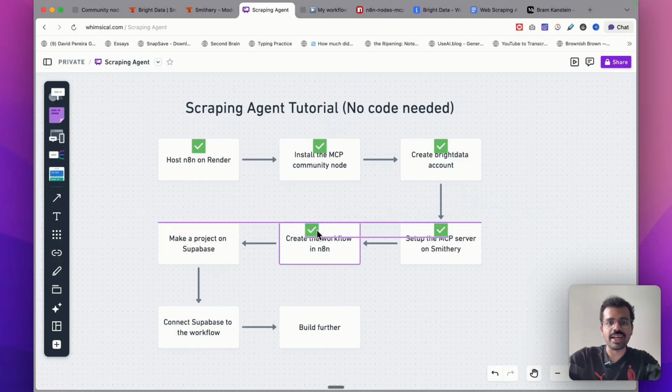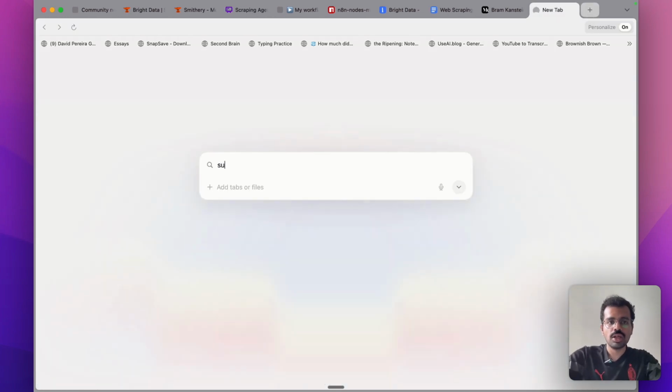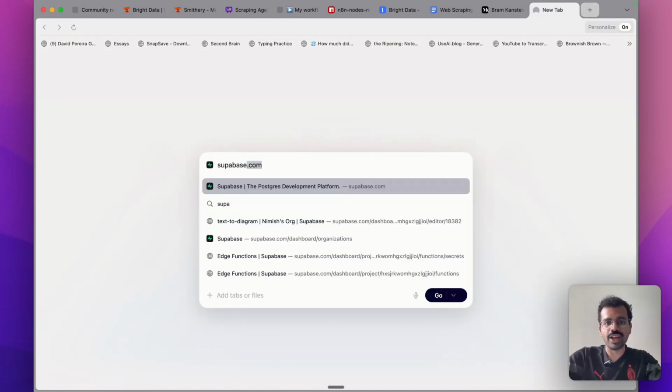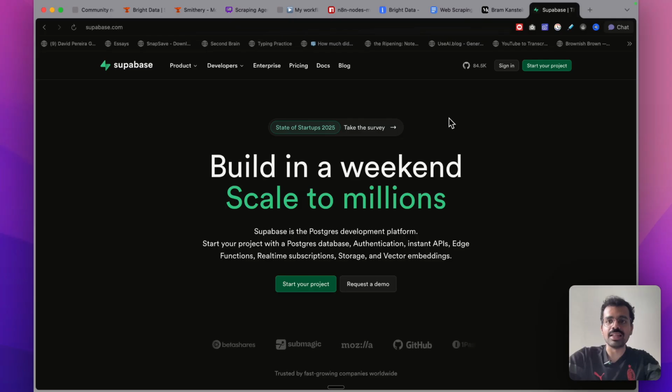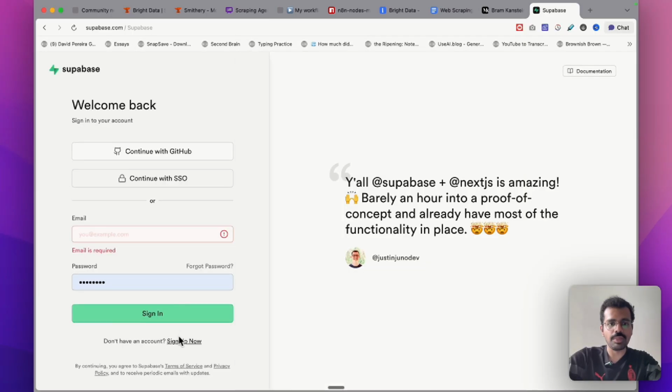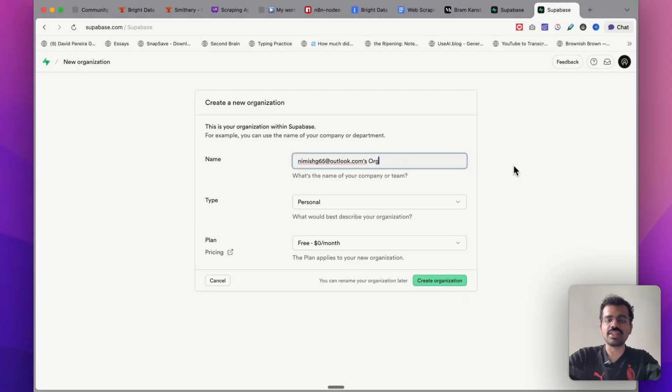Now we need to provide it a memory or a database where it can save all those responses that it's generating every time. For that, we will be using Supabase. Supabase is also free to use. You don't need to pay anything to get started. I will sign up and create a new account. After signing up, it will ask you to create a new organization and select your plan.